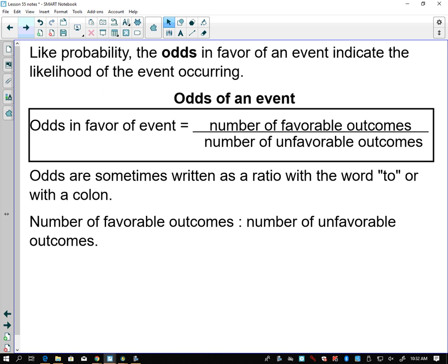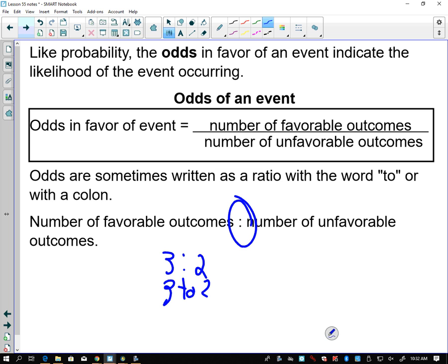Okay, odds. We've talked about odds already, but odds are the number of favorable outcomes over the number of unfavorable outcomes, right? That's how we got in our coin flip 1 over 1, because one was desired over one that was undesired. Odds are sometimes written with the word "to" or with a colon, number of favorable outcomes to the number of unfavorable outcomes. So you might see the odds of them winning are 3 to 2, or 3-2, or 3 over 2. So that's how we would represent odds.